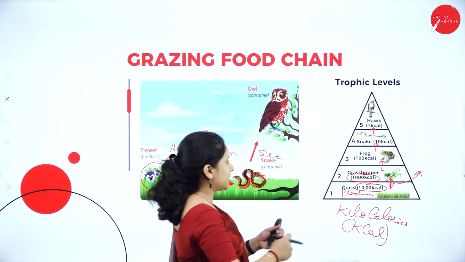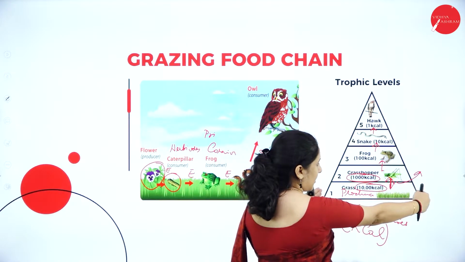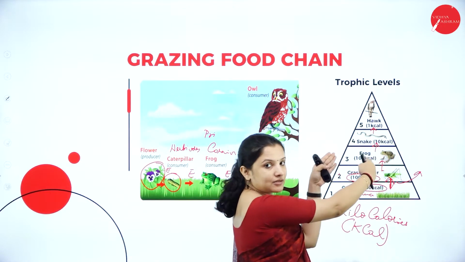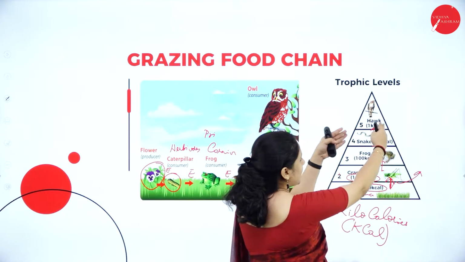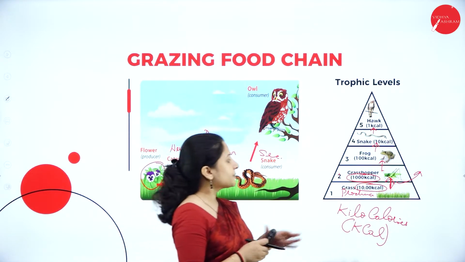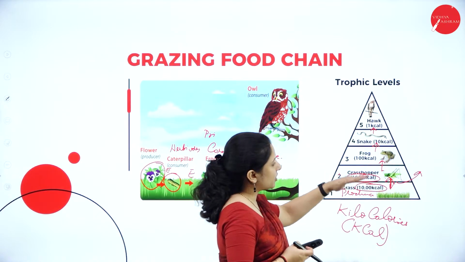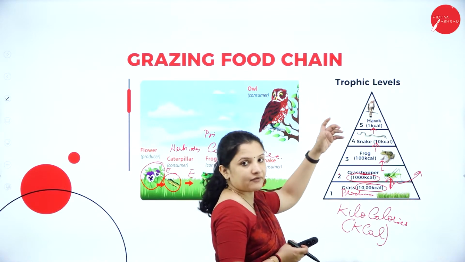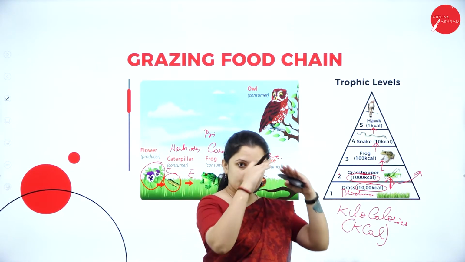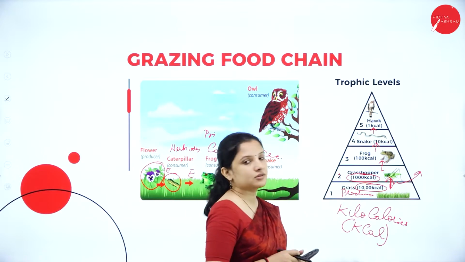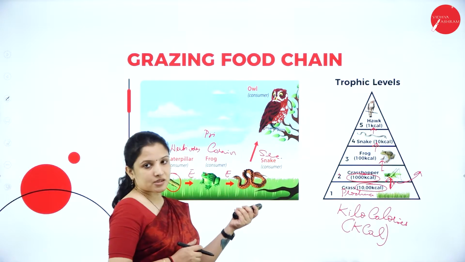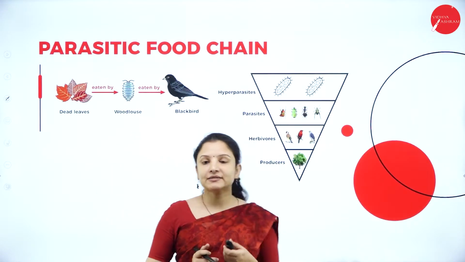Why it is upright is because the producers are more in number. The grasshoppers are fewer than the producers. The frogs are even fewer than the grasshoppers. Next, the snakes are fewer than the frogs. Their population is lesser. And not just that, as the energy moves from the lowest to the highest trophic level, the energy amount decreases. So that is why it is represented in a triangular or pyramid shape. That is why it is called an ecological pyramid. So next, moving to the parasitic food chain.